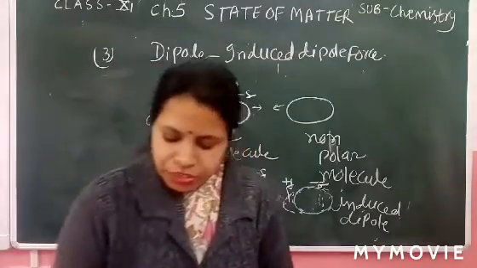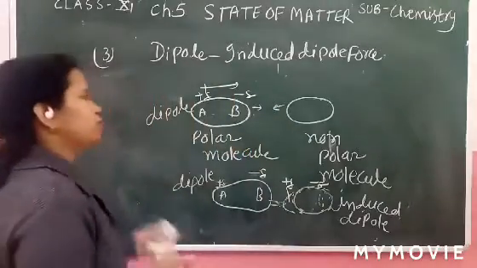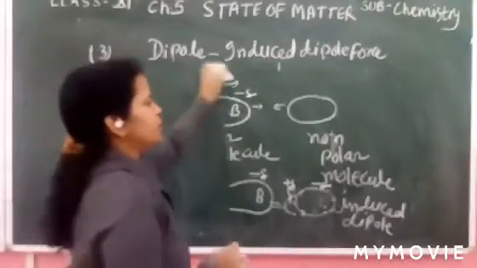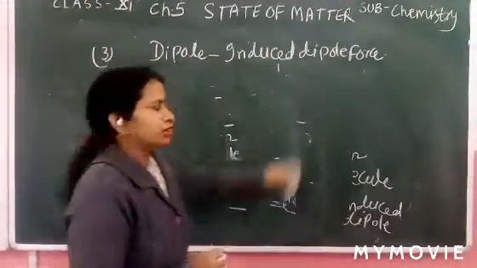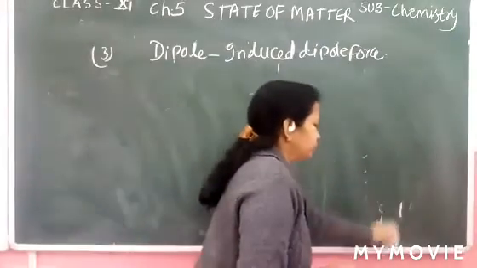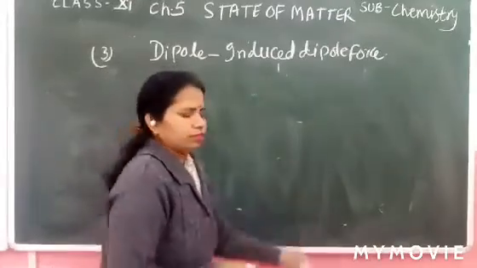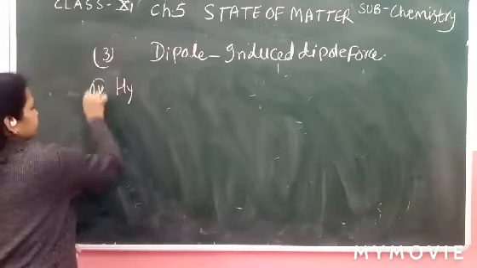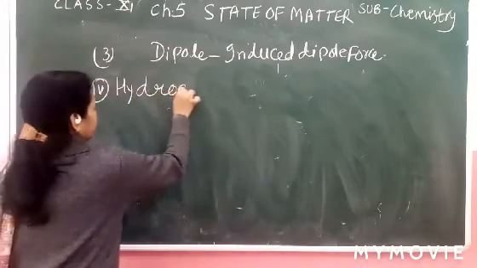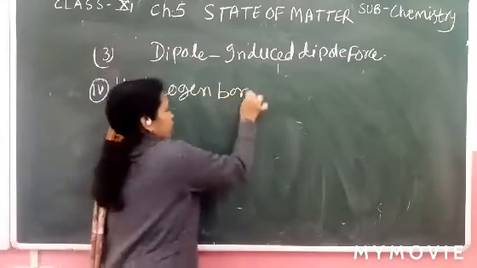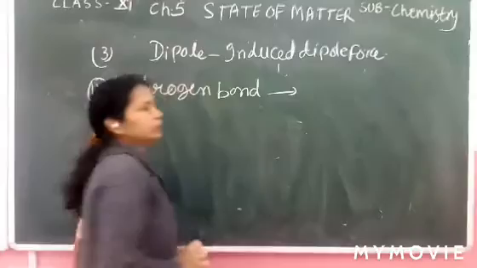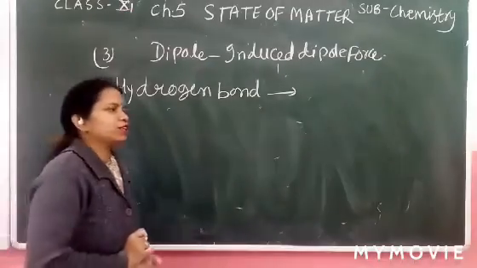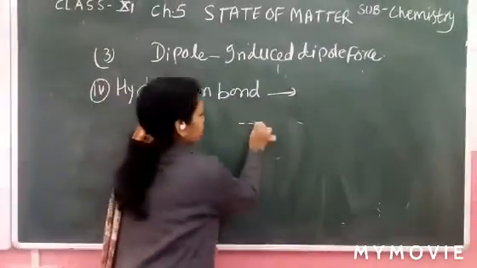Now the next one is the hydrogen bond. Hydrogen bond is part of the intermolecular force. This is the fourth point. I think all of you have learned in chemical bonding what a hydrogen bond is. A hydrogen bond is represented by a dotted line.